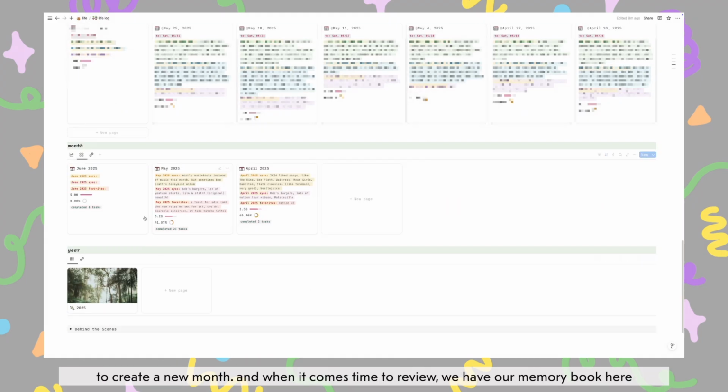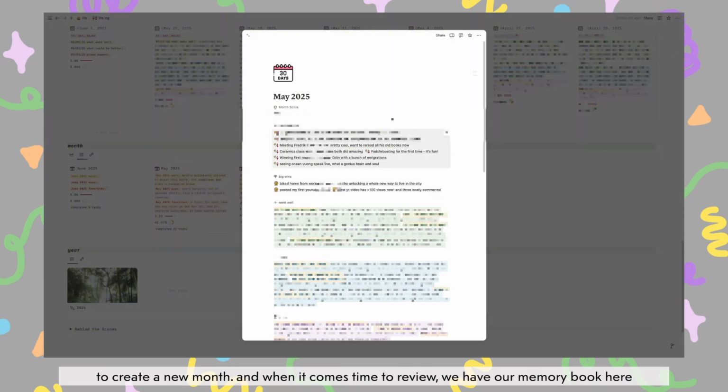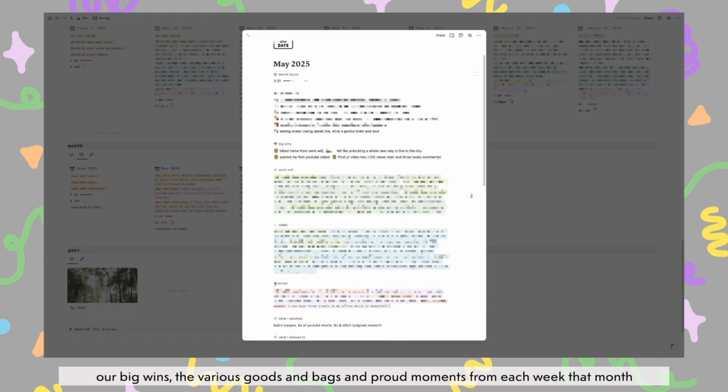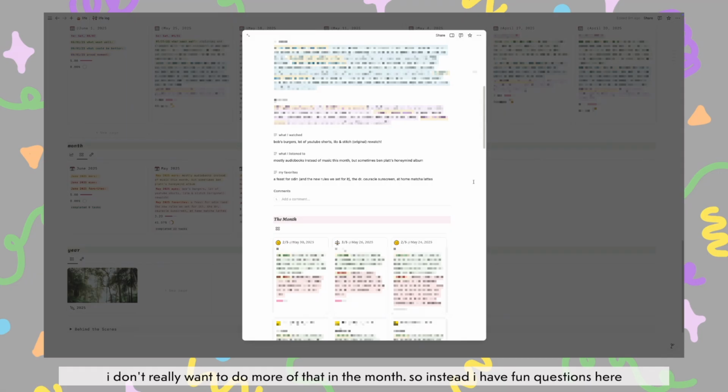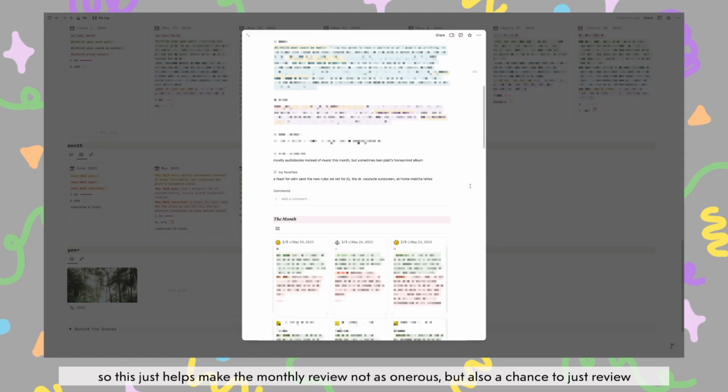And when it comes time to review, we have our memory book here, our big wins, the various goods and bads and proud moments from each week that month. And I feel like because I do so much reflecting each week, I don't think I really want to do more of that in the month. So instead, I have fun questions here like, what did you listen to and what did you watch and what were some of your favorite things? So this just helps make the monthly review not as onerous, but also a chance to just review all the information that you've gathered throughout the month.